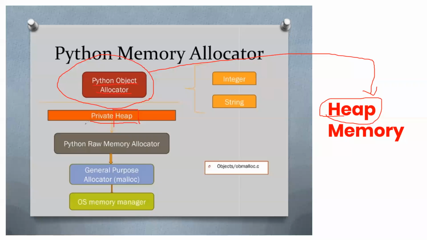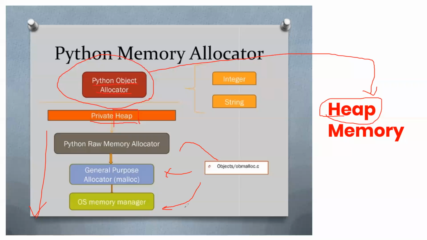Then inside the heap all these things happen, which we will not discuss: what a general purpose allocator is, what a Python raw memory allocator is, what an OS memory allocator is, and how the objects are actually defined in these. We will not go into those details because we are not actually learning electronics as well, na? I could explain, but it will be tough.